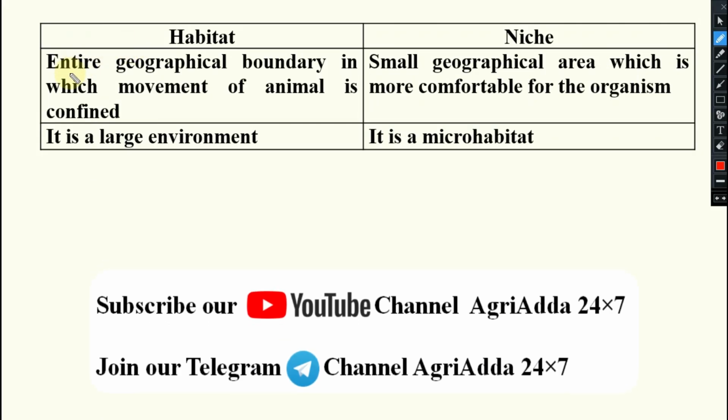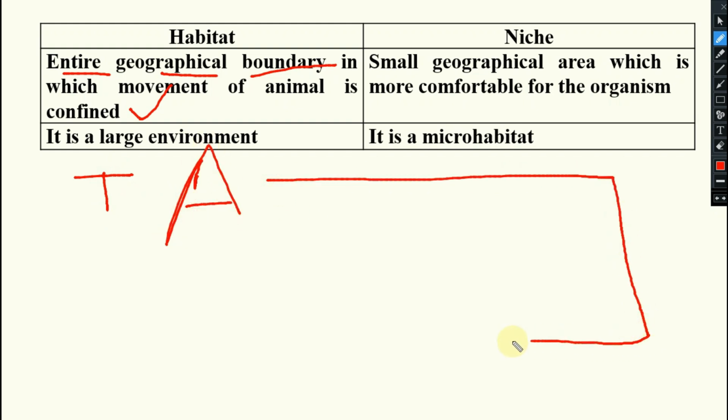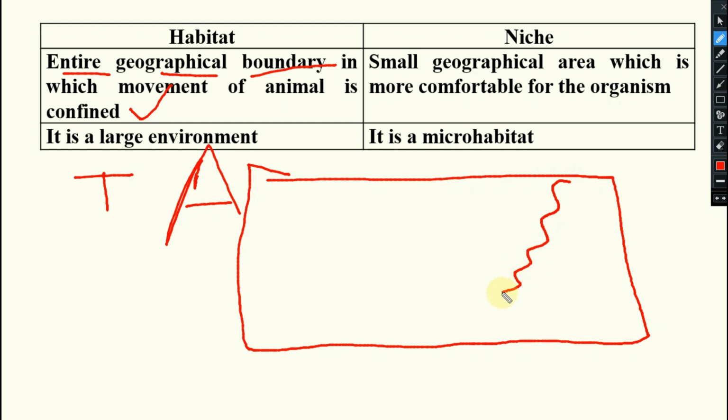What is habitat? The entire geographical boundary in which the movement of an animal is confined is known as habitat. It is a large environment. It may be a terrestrial habitat, terrestrial ecosystem or aquatic ecosystem, or whatever it may be. For example, you see a big place is there. This much is your terrestrial ecosystem and this is your water bodies.